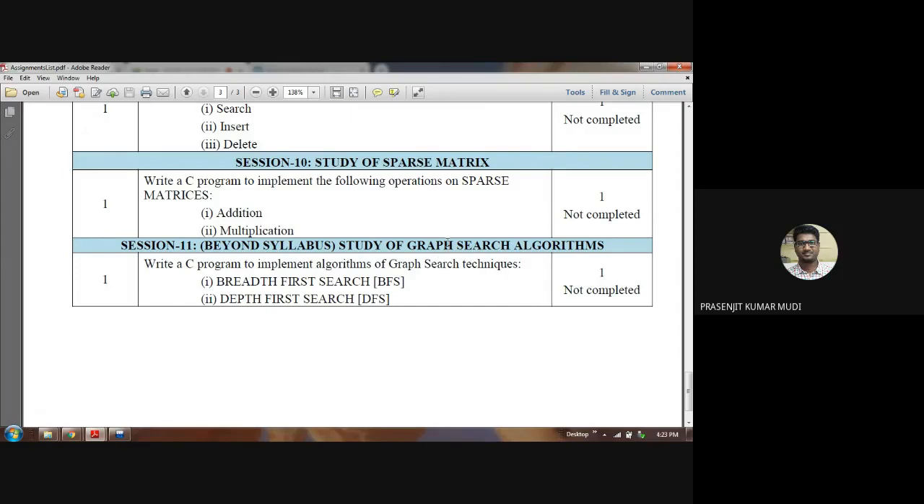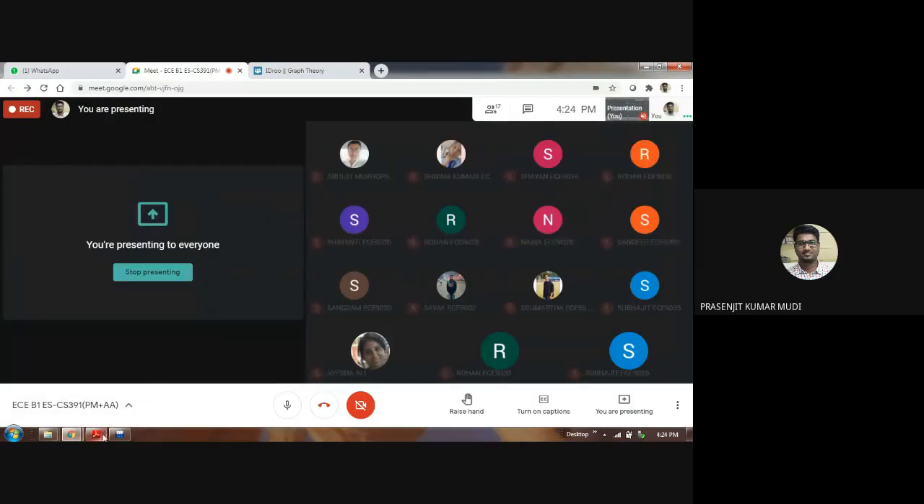So all of us at least should be knowing the program implementation related to one algorithm of graph. So study of graph search algorithms. There are two popular graph search techniques. One is breadth first search, BFS, and the second one is depth first search. So I will demonstrate the second one, depth first search. If you can understand this, you can do the first searching technique on your own. Very similar to each other. So this is the problem statement.